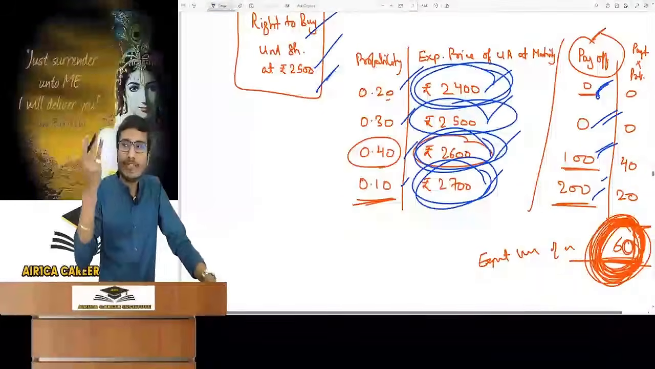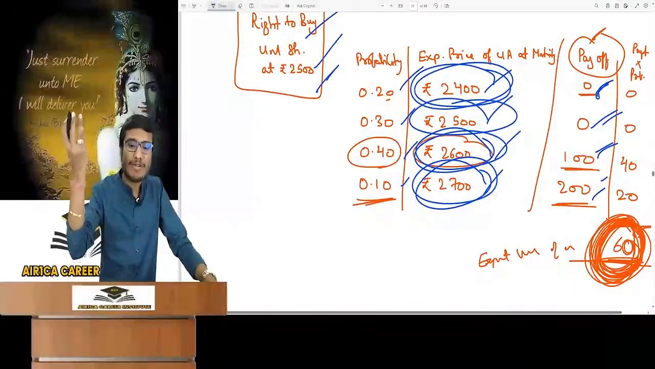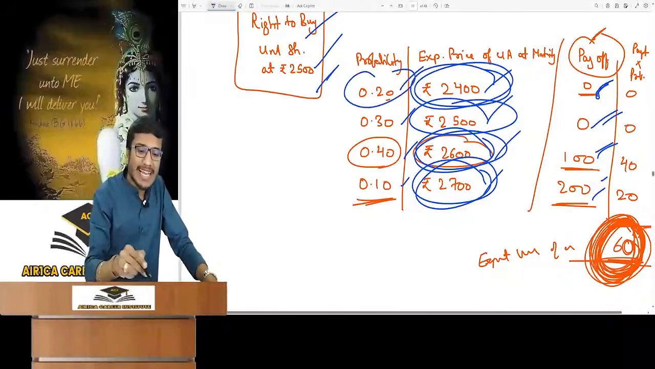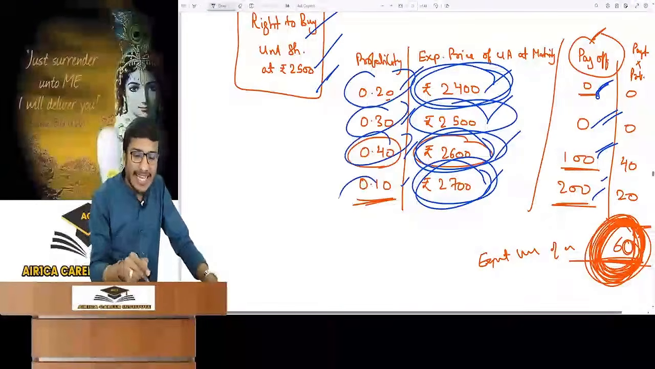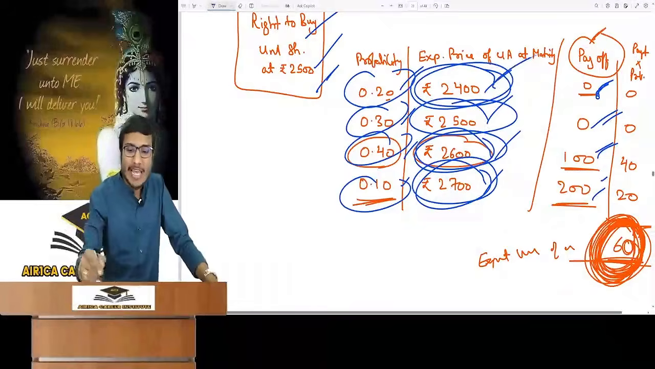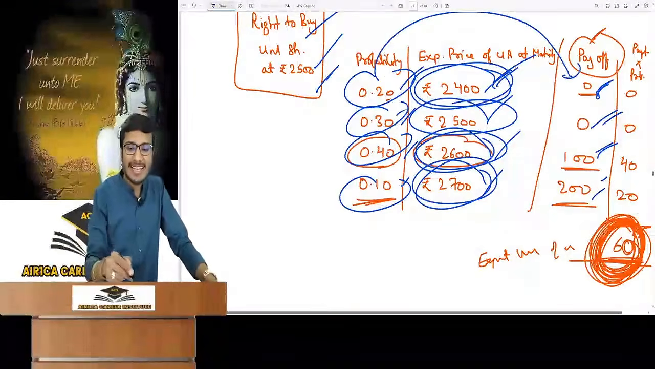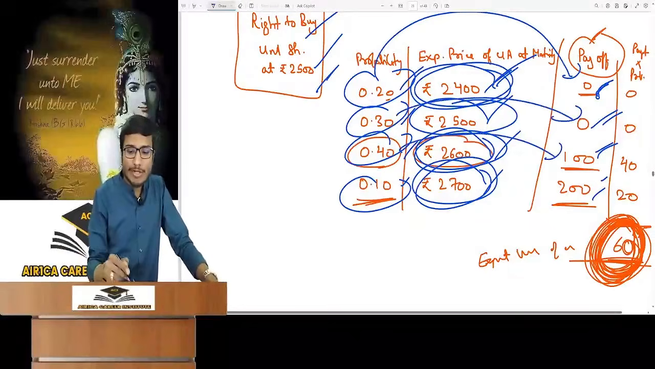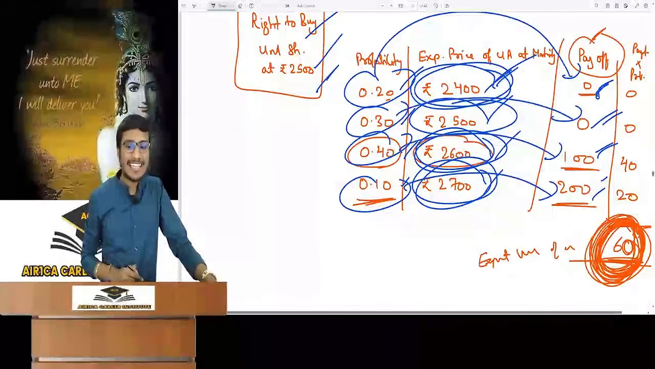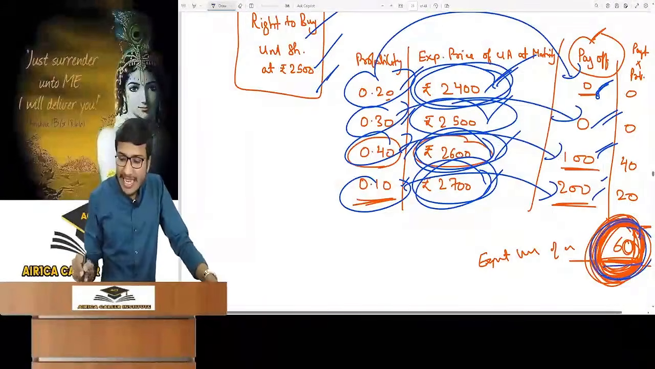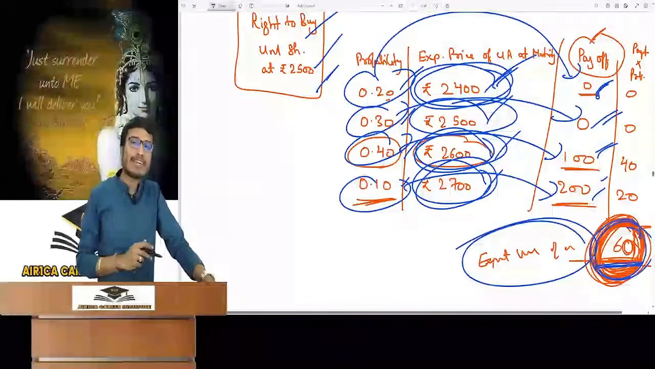Sir, tell me the final one. What is the expected payoff? What is the probability of these 4 payoffs? The probability of the prices is the same as the probability of the payoffs. The probability of the price of rupees 2500 is the same as for its payoff. Multiply the respective payoff by the respective probability. So you will get a total of 60 rupees, which is my expected value of the option at maturity.